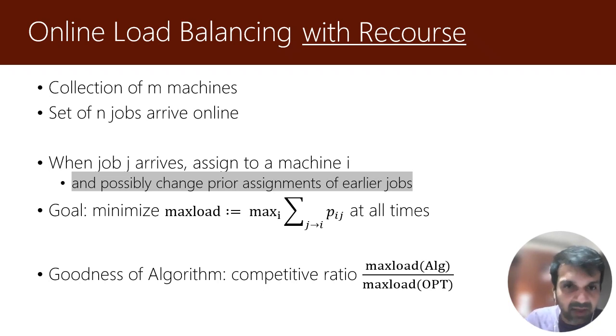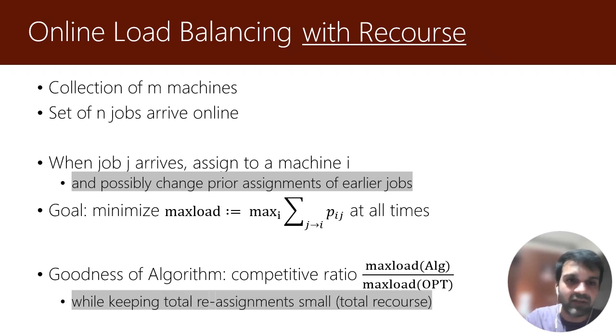The objective is still to minimize the competitive ratio, which is the ratio of the algorithm's load upon the load of the optimal solution. But there's the twin objective of keeping the total number of reassignments, or the total recourse, as small as possible. Of course, if we are allowed arbitrarily large recourse, we could just resolve the problem after each new job arrival, and we'll maintain an optimal competitive ratio.